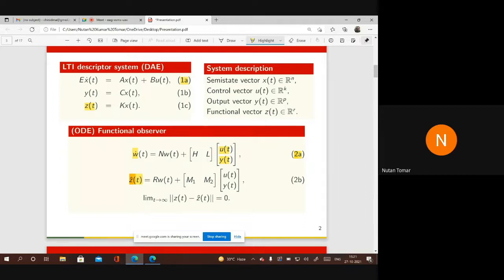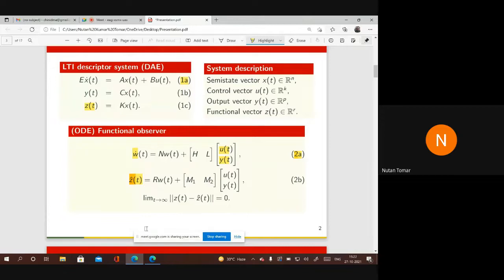For example, there are many automatic modeling tools like SPICE. If you give any electrical circuit to SPICE, it gives you several differential equations as well as some algebraic equations together, and we have to deal with that system. It is not always easy to convert a system that is represented by a combination of ODEs and algebraic equations purely into ODEs. So it is advised that we should treat this system of ODEs and algebraic equations together.